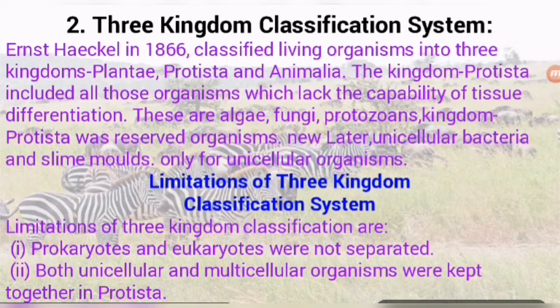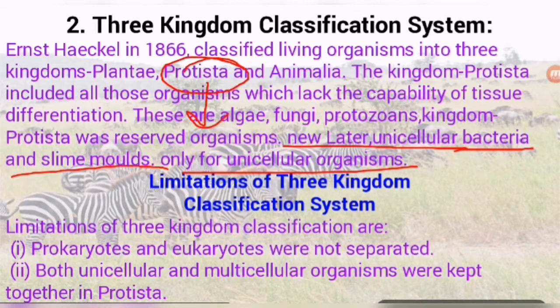Next one, new: unicellular bacteria and slime molds. It means in the earlier system all were included in Plantae, but here these are separated from the plants, and the new category is Protista. Only for unicellular organisms this new category has arrived, Protista.